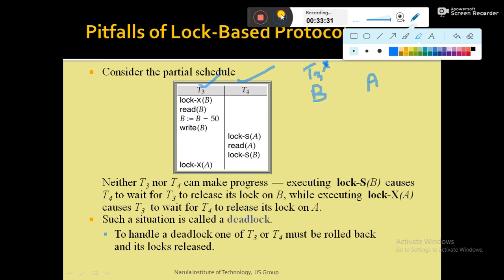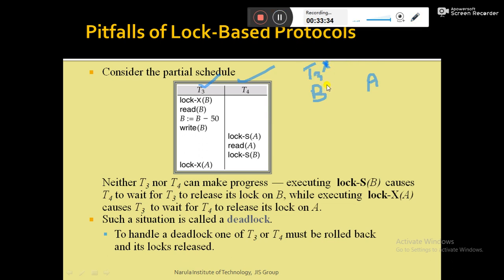So that means no other transaction can access B, because T3 holds a lock in exclusive mode on B, meaning T3 can perform both read and write operations. And if a particular transaction holds a lock in exclusive mode, then no other transaction can access the same data item. Then read B means T3 performs the read B operation, then performs the update, then writes it back to the hard disk. Up to that point it's okay. Now what happened?